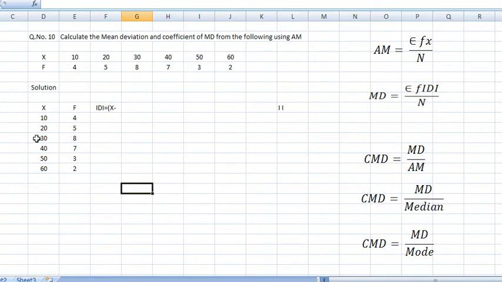Modulus D equal to x minus your mean, not the smallest number. Now what you have to do is first find the mean. What do you have to find first? Mean.